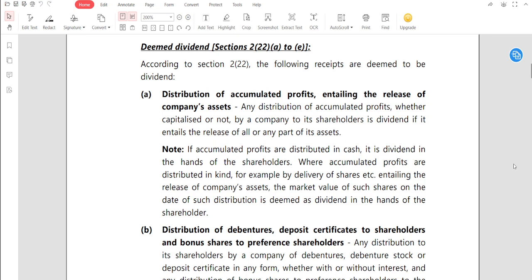It has issued some extra shares to the company's shareholders without any cost. Okay, so it is called deemed dividend, sir. So point number one is clear, sir. Distribution of accumulated profit entailing the release of company's asset will be treated as a deemed dividend.